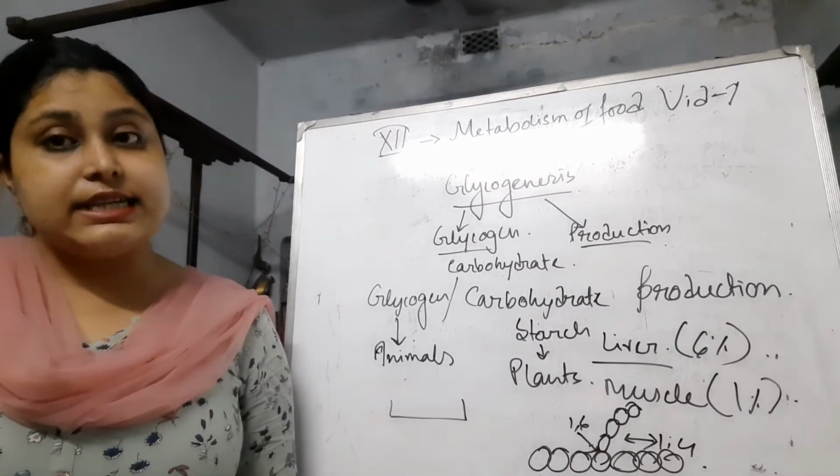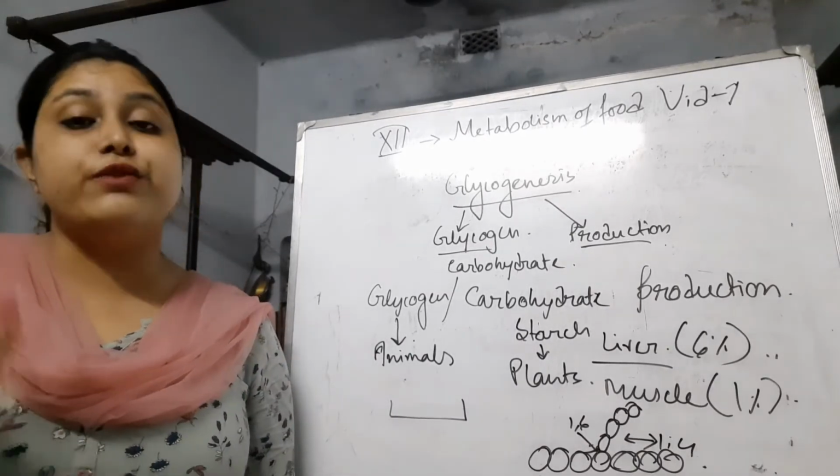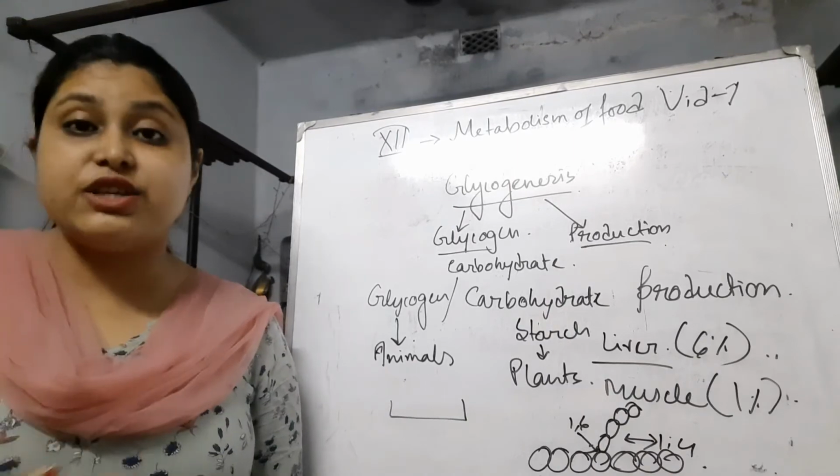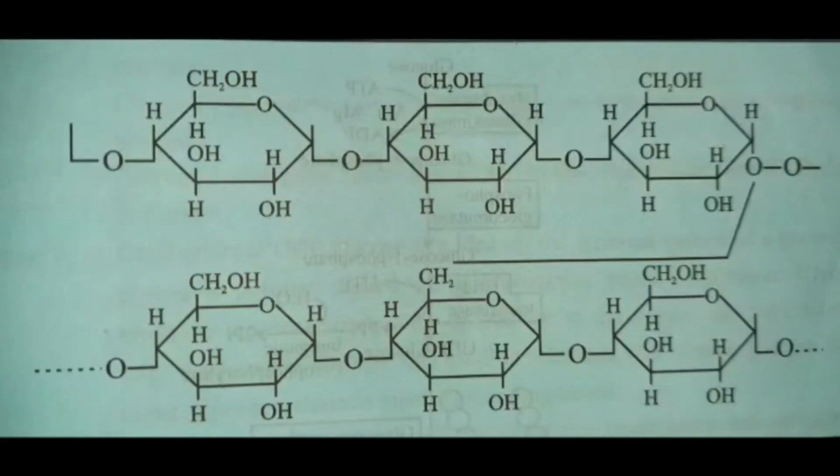So let's discuss glycogenesis with the pathway and the reactions that are happening in it. As you know, glycogenesis is the glycogen synthesis, and chemically glycogen is a polymer of glucose with alpha 1,4 glycosidic linkages between glucose molecules linearly, and alpha 1,6 glycosidic linkages in the branch points.